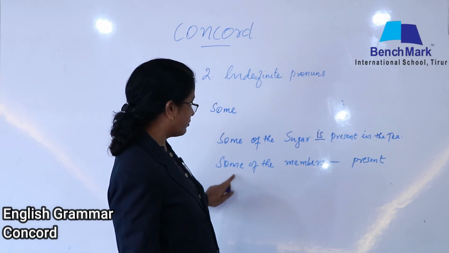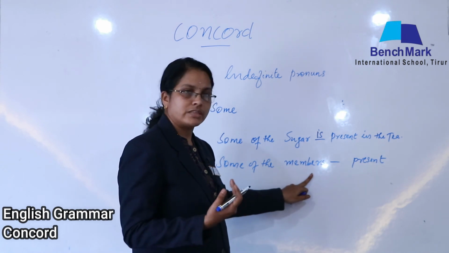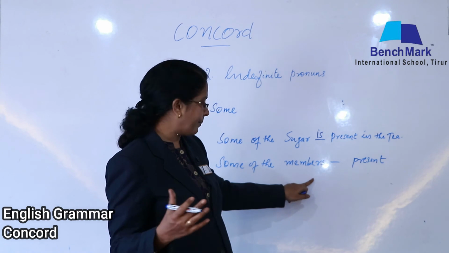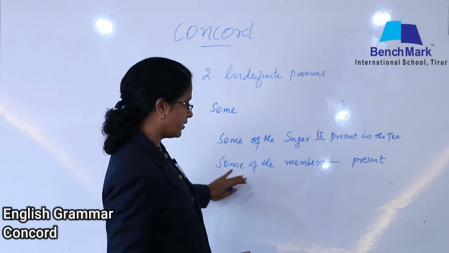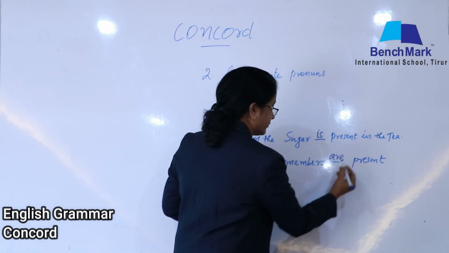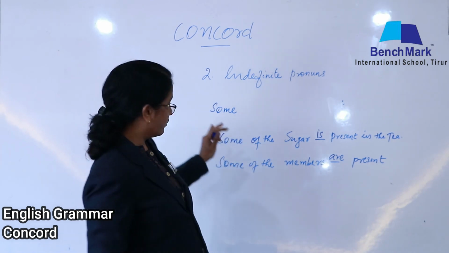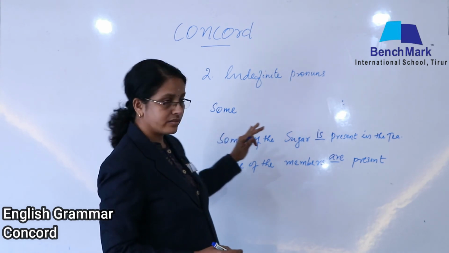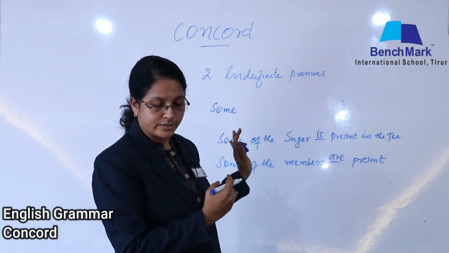With the countable nouns, like members of the family, members of the music community, or members of any group, we can count how many are there. So in countable nouns, when it appears, the verb should be plural. Did you understand? There are certain other nouns also, pronouns also, which can appear in the same way. So this should be taken care of.